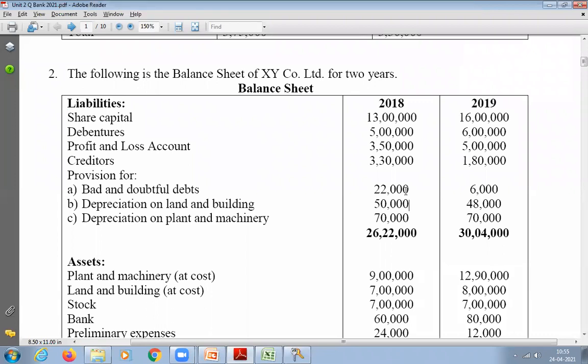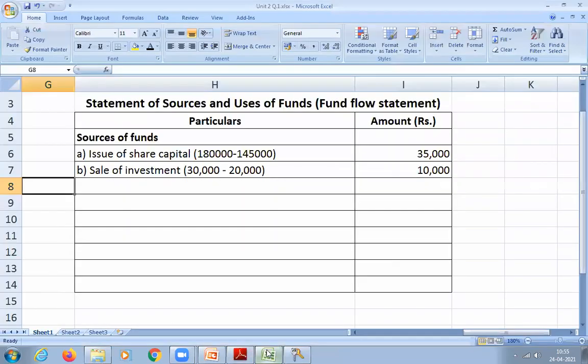Yeah, clear? So now let us calculate total sources. How much are you getting? 45,000. Clear? So now we have written the source of funds. Now we will write the application of funds, or uses of funds.